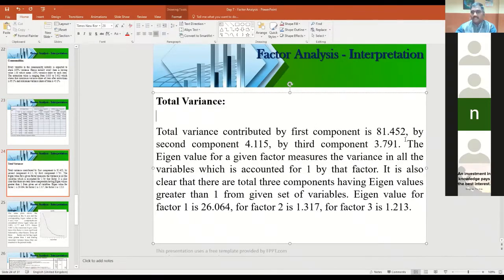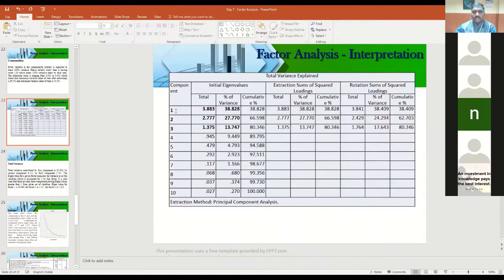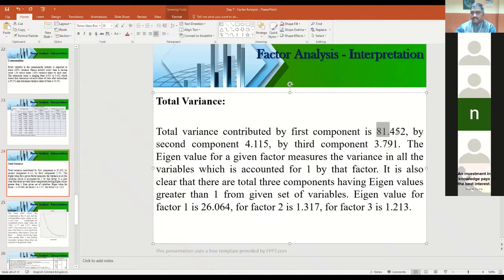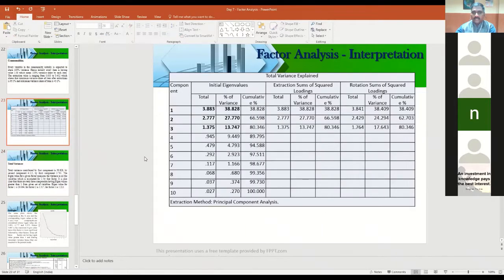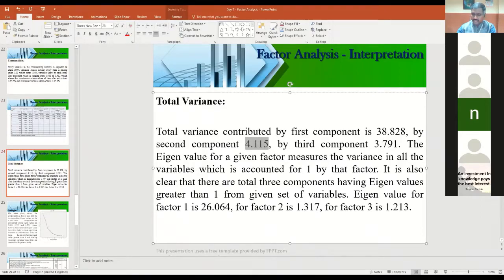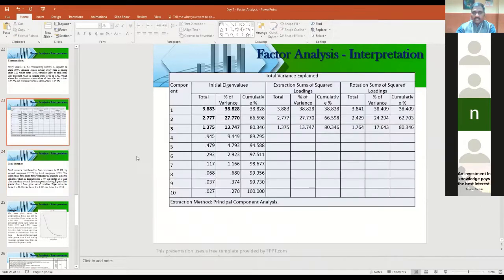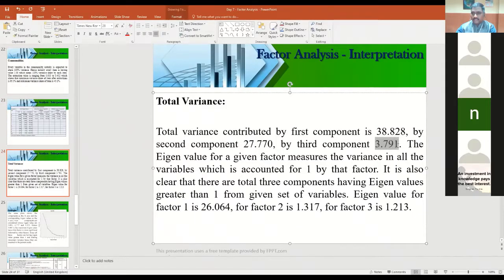Total variance contributed by the first component, what is the first component? This is the first component. What is the total variance? 38.828, followed by the second component, 27.770. Third one is 13.347. Therefore, the eigenvalue for all the 3 components is greater than 1. As per the rule, it is equal to or greater than 1. And it is clear that there are 3 components greater than 1 for the given set of variables.